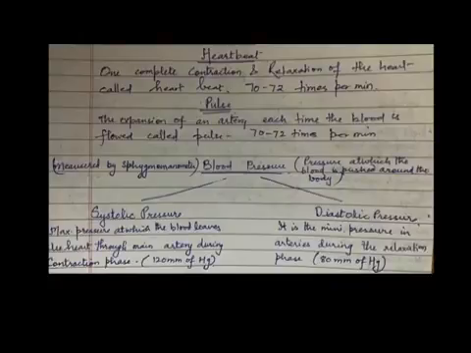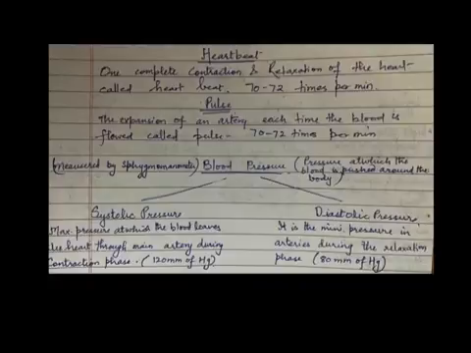One complete contraction and relaxation of the heart is called a heartbeat. The heart usually beats about 70 to 72 times in a minute when we are resting. Every time the heart beats, blood is forced into the arteries.